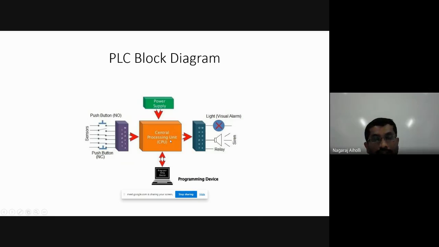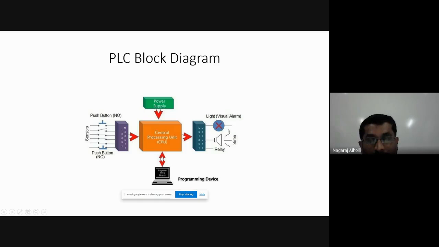Block diagram of PLC. We saw the block diagram of SCADA. Next is the PLC block diagram. It has a central processing unit and input modules. Instead of just having the input in SCADA, it has certain modules to apply the input. Then at the output, there are certain modules to obtain the output and send it to the visual alarm. It may be a blinking siren, just as you have seen in the industry.